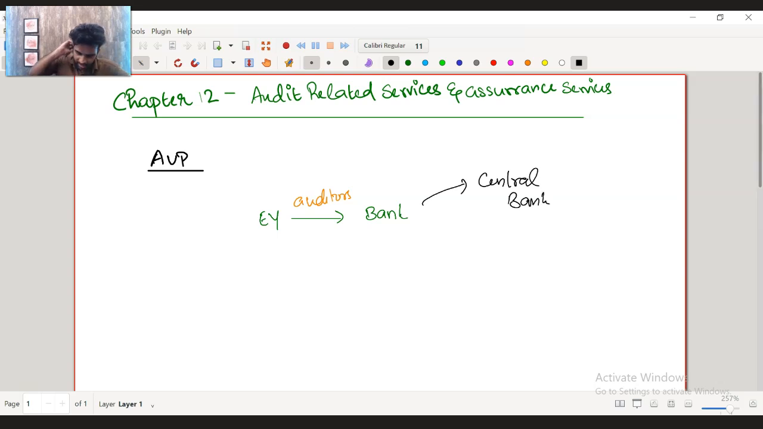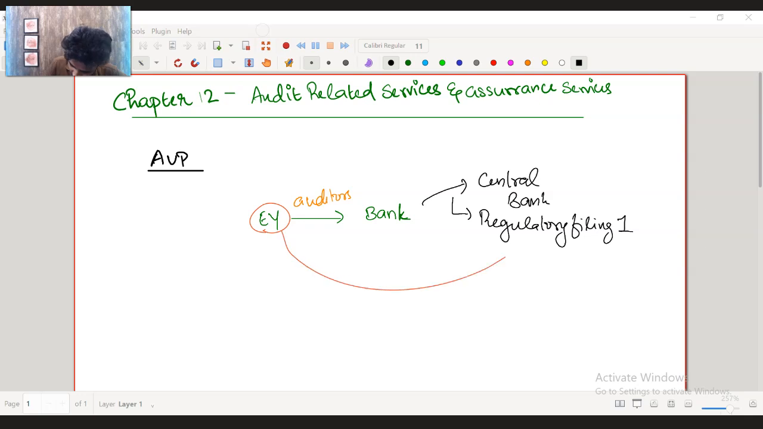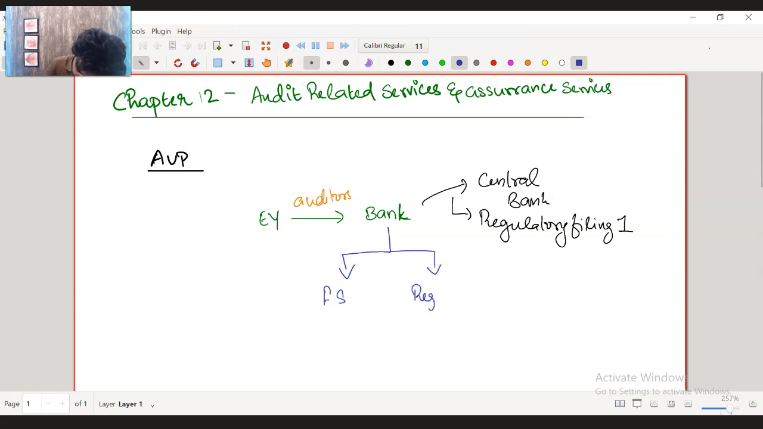Now the central bank always asks these banks to submit one regulatory filing. I'll call it regulatory filing 1. Since the bank is submitting this regulatory filing, the bank had asked EY to review this regulatory filing and give them an opinion. Now if you look from the bank's perspective, there are 2 subject matters they prepare. What are the 2 subject matters? One is the financial statement. Second is the regulatory filing.